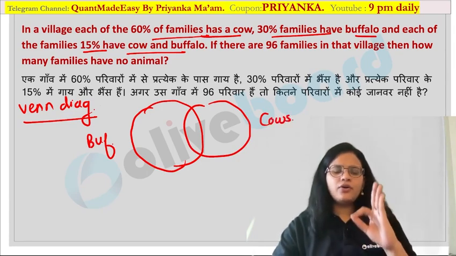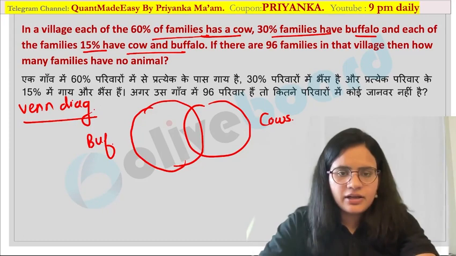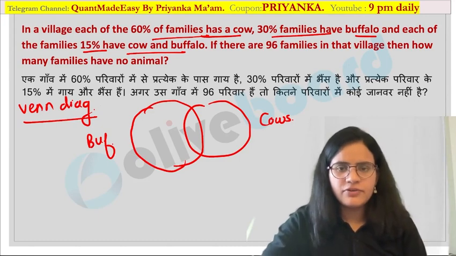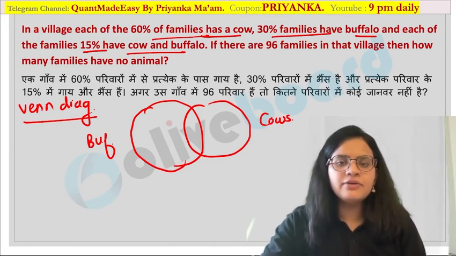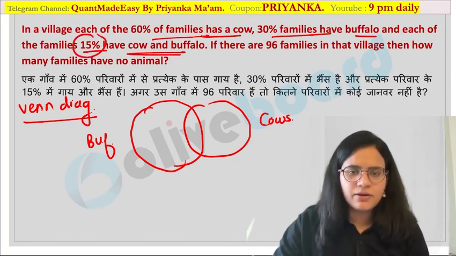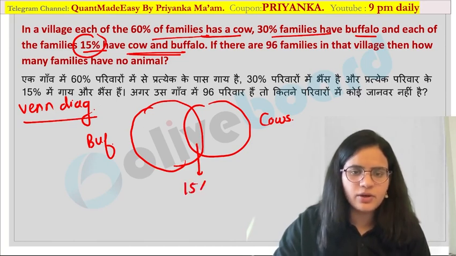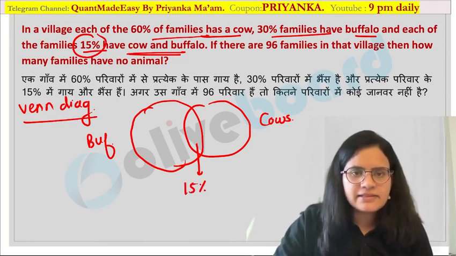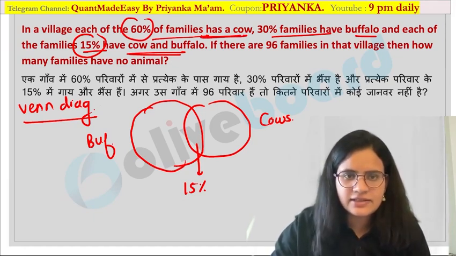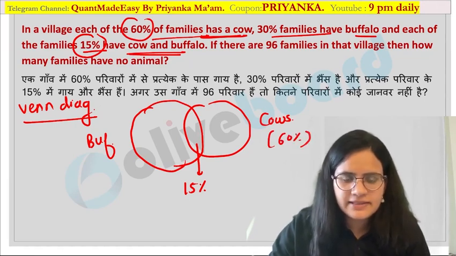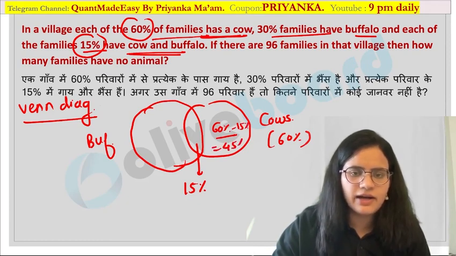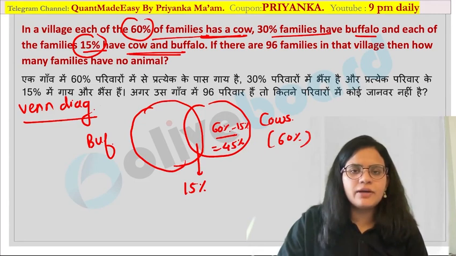Now, whenever you are drawing a Venn diagram, please remember a thumb rule: always start with the intersection part. If you start with the intersection part, your calculation will really become simple. So 15% of the families have cow as well as buffalo, so this value will be 15% over here. Now 60% of the families have cow. That means this total part is 60%. Now what would be this remaining part over here? 60 minus 15, that is nothing but 45% would be the value.